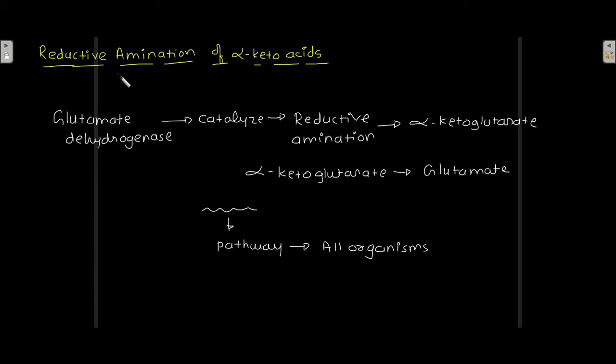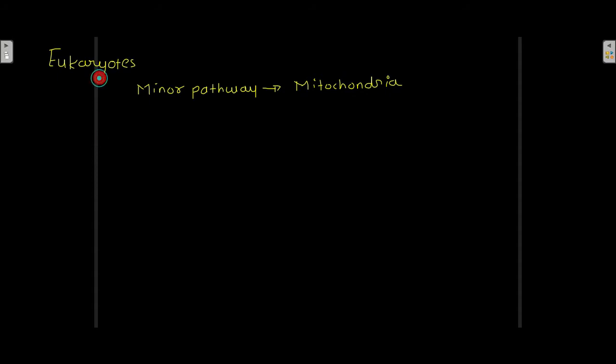Okay, so reductive amination of alpha keto acid, what is happening? Alpha ketoglutarate is getting converted into glutamate. Now, in case of eukaryotes, this reductive amination of alpha keto acids is a minor pathway, and that minor pathway occurs in the mitochondria.